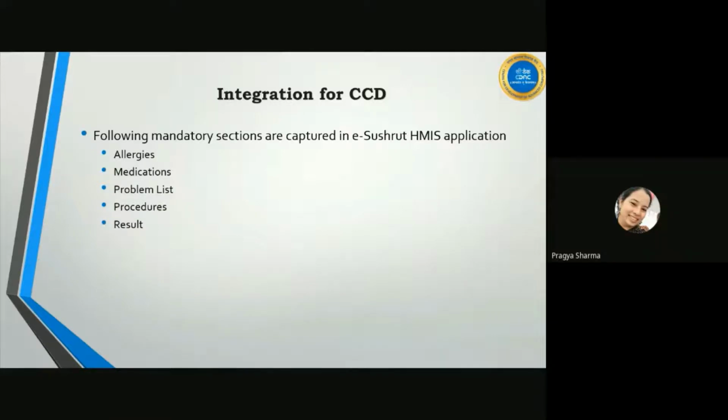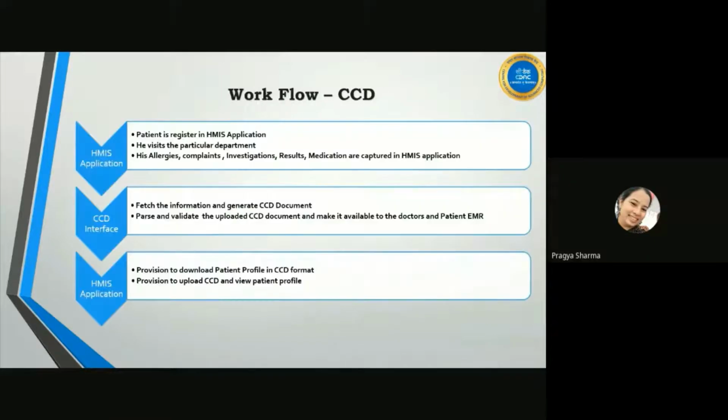For the use case of CCD, we just provided the CCD document to the end user, directly to the patient, whenever they require the CCD document downloaded for their personal use in the case of referral or transfer. We have captured all the data, all the clinical information, allergies, complaints, investigations, within the EHSUIT application at various points of interaction.